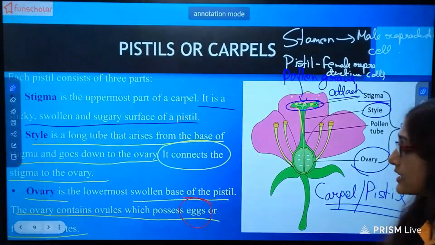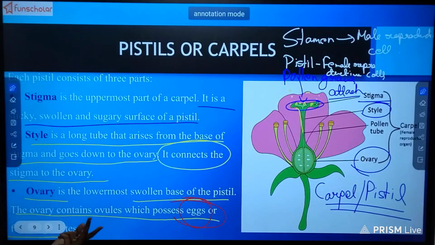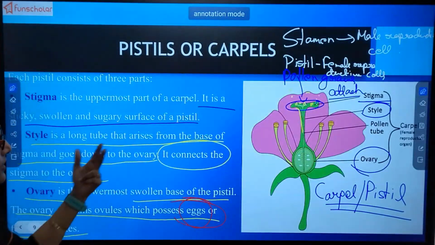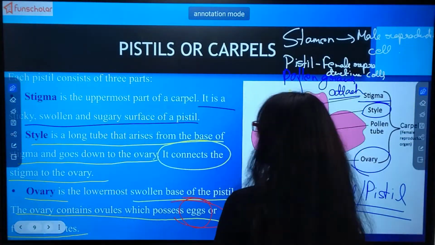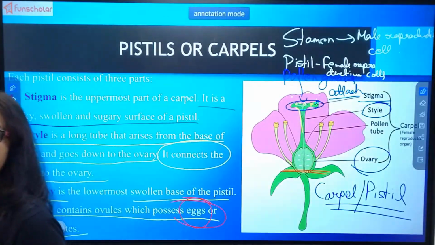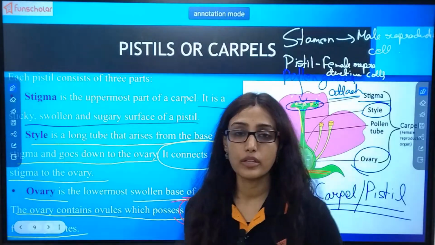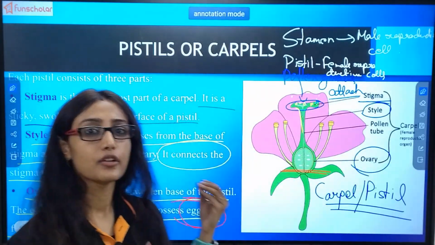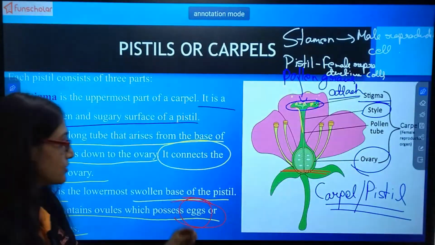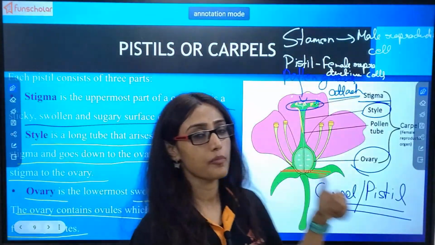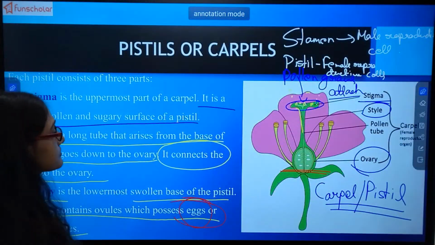So it is a single cell that will form the future seed. See, such a fascinating thing I have told you today. Isn't it so fascinating? Until now you knew that eggs are only what you eat, right? No, the female reproductive cell is known as egg, both in case of plants and also in case of animals. Okay?